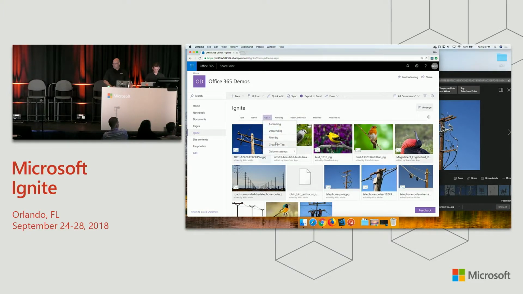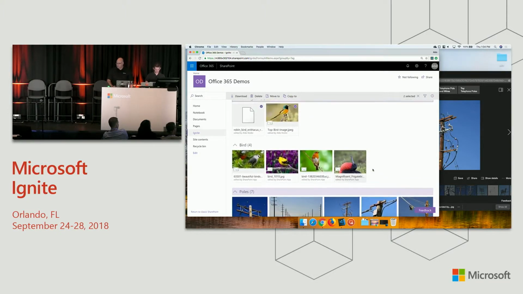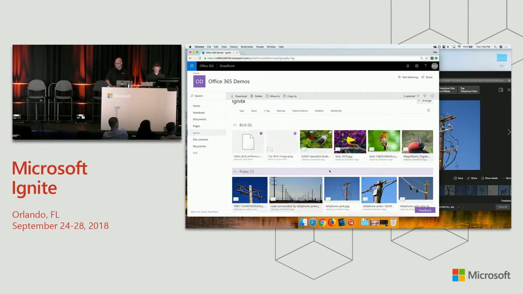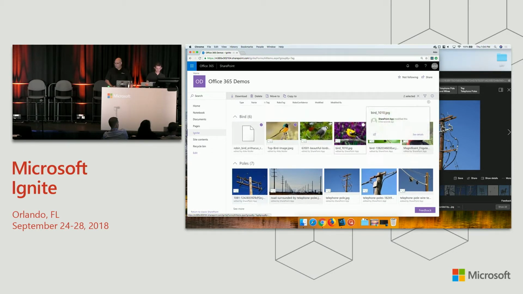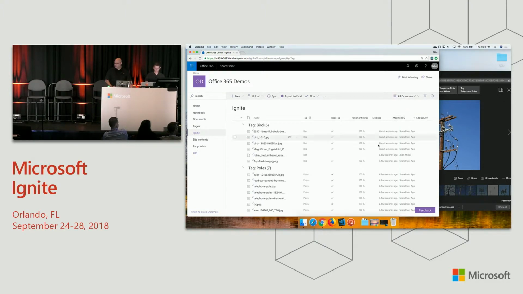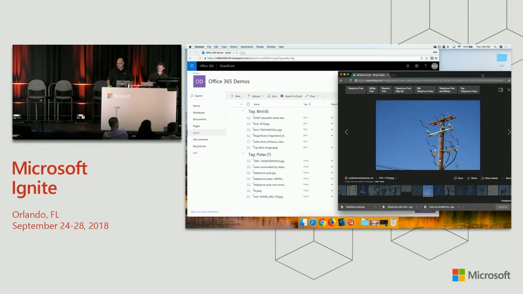I really like doing this group by tag. All right, I missed one. I think you can just drag that down to here. Yay, that worked. All right. Now let's see what happened. If I go back to the compact list, I can see the little check mark that we saw earlier means that it was trained. So let's see how well this works.